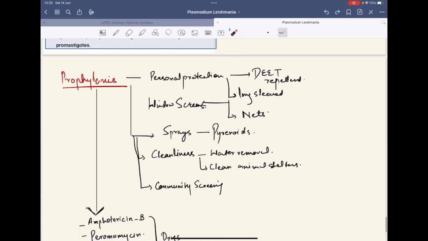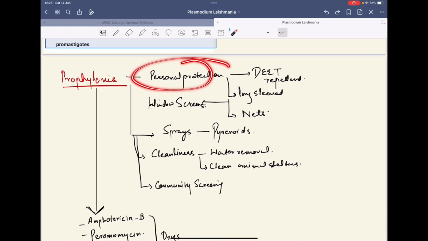The prophylaxis includes, firstly, personal protection. One can use repellents, which include DEET. Then humans can also use long-sleeved clothes at night. There can be use of nets and window screens. Sprays containing pyrethroids can be used.